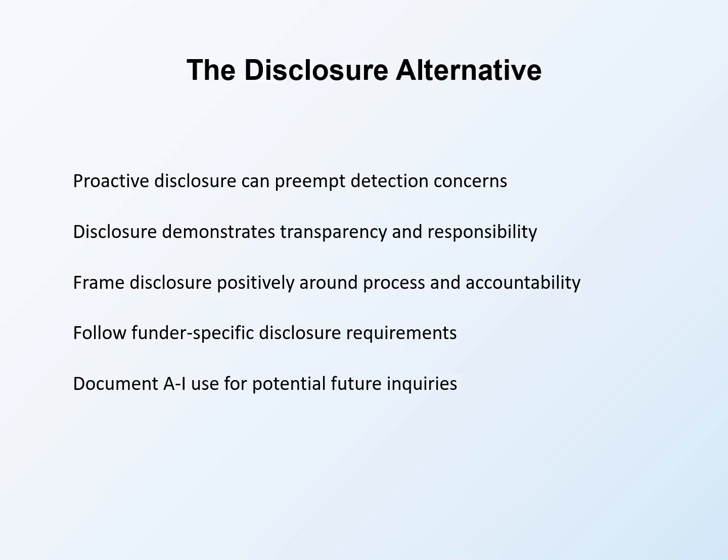Proactive disclosure about AI use offers an alternative to anxiety about detection. Proactive disclosure can preempt detection concerns by addressing the question before it arises. When you openly acknowledge AI assistance, detection becomes irrelevant. You have already provided the information that detection might reveal. Disclosure demonstrates transparency and responsibility, values that strengthen rather than weaken your credibility. Organizations that acknowledge their tools and processes honestly build trust through that transparency.